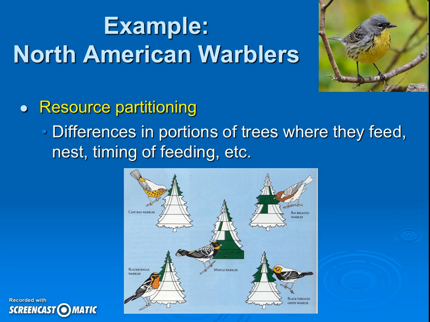They did resource partitioning, which is a vocab term, and that meant that they ended up living in different parts of the same type of tree. So for instance, this one that's yellow, it lived at the top of the tree. This one kind of went in the middle, and this one at the bottom. So even though they all lived in the same place and had the same sort of food source, they ended up partitioning out where they lived on the tree. Okay, so this is our named example for competition.